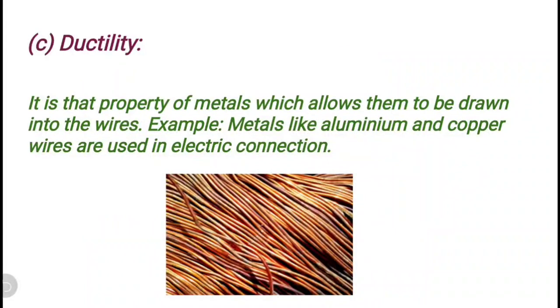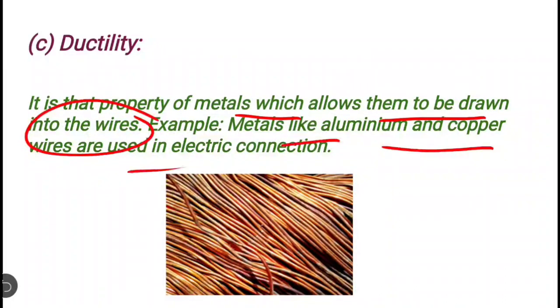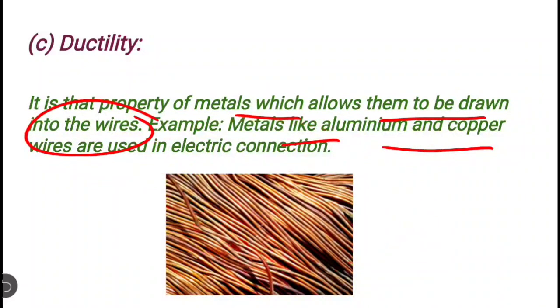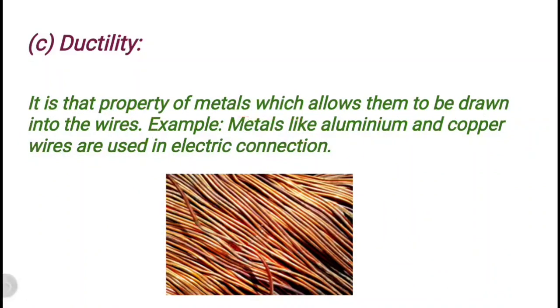Now next one is ductility. Ductility is that property of metals which allows them to be drawn into thin wires. Examples: metals like aluminium and copper are used for making wires in electrical connections. You can see in this diagram, these are wires of copper. And why are we using copper in electricity? Because copper is the best conductor of heat and electricity.